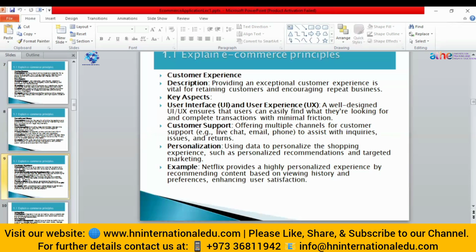Just like a famous website, Netflix, provides you a personalized experience by recommending content based upon your view history. They will use your view history to provide content accordingly. So it will enhance the user experience.